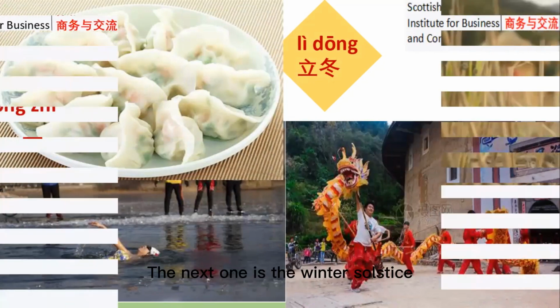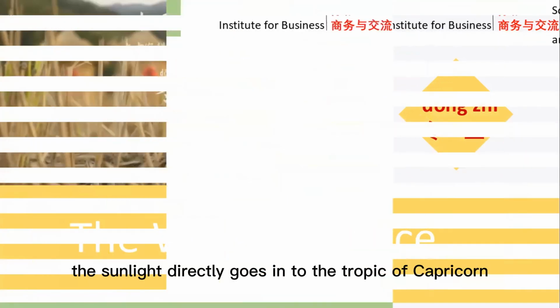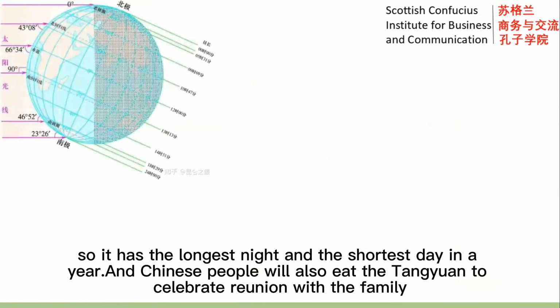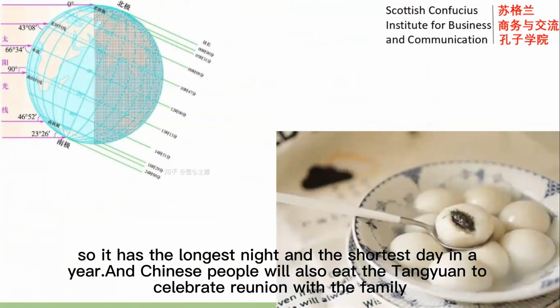The next one is the winter solstice, 冬至. On this day, the sunlight directly goes onto the Tropic of Capricorn, so it has the longest night and shortest day in a year, and the Chinese people will also eat 汤圆 to celebrate reunion with the family.